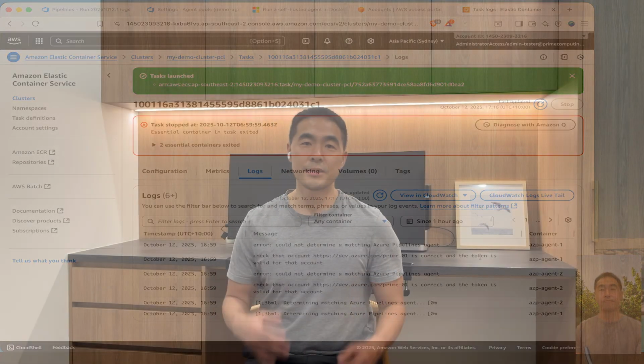Let's recap what we learned and some important considerations. We built and deployed Azure Pipeline agents to AWS ECS Fargate using Terraform. We managed secrets securely with AWS Secrets Manager. We ran containers on serverless infrastructure. There's no EC2 to manage. We've executed pipelines across 2 Fargate hosted agents.